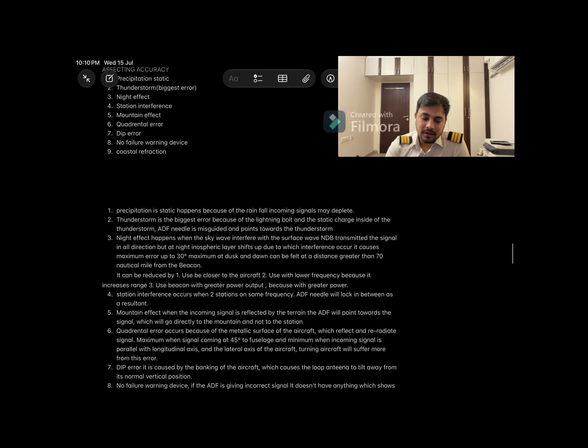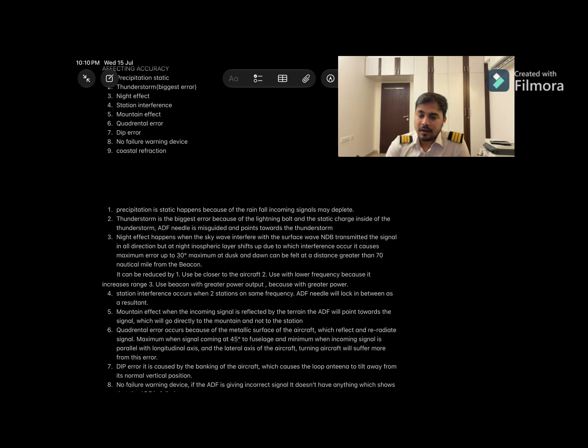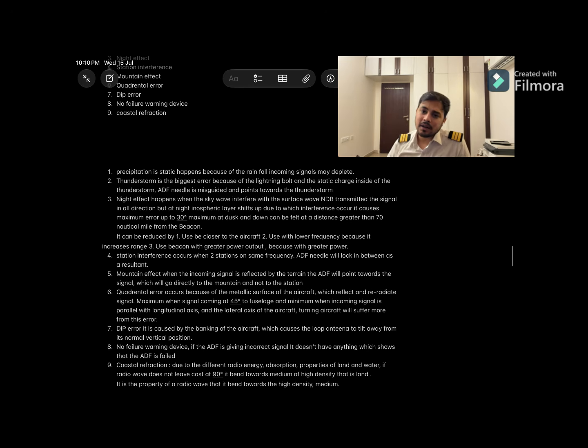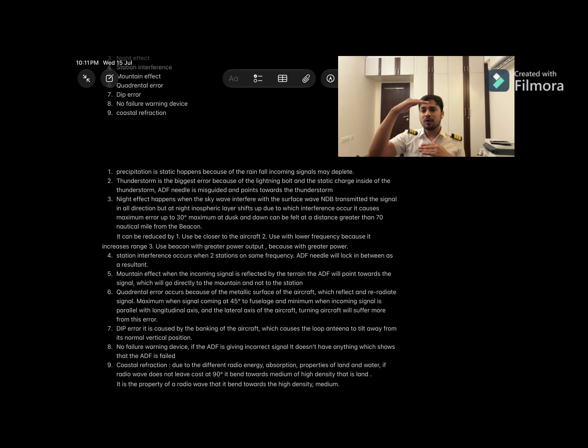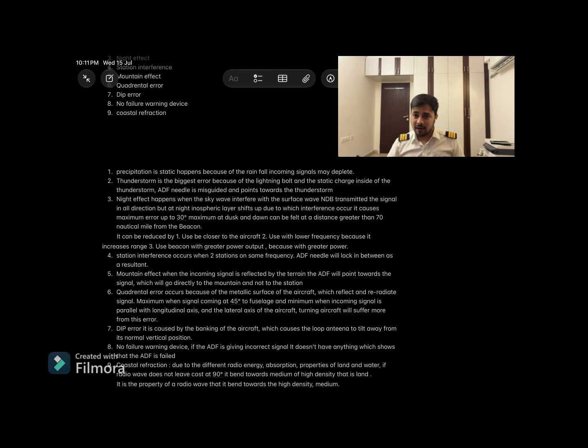So the next error is the night effect. What happens during night is that the ionospheric layer shifts up, and NDB transmits the radio wave in all directions. So when it is transmitting, one goes in the surface wave and one goes in the sky wave. Due to the movement of the ionosphere, these two will combine and cause fading.